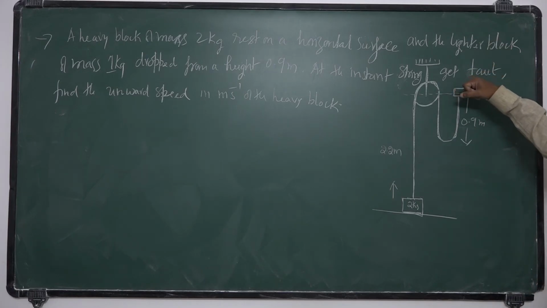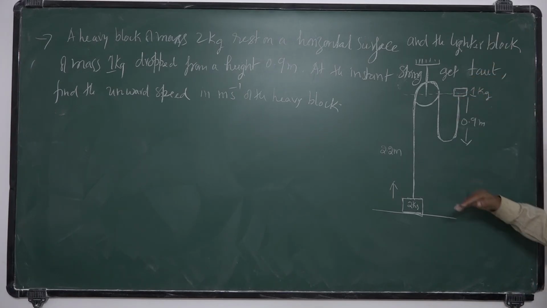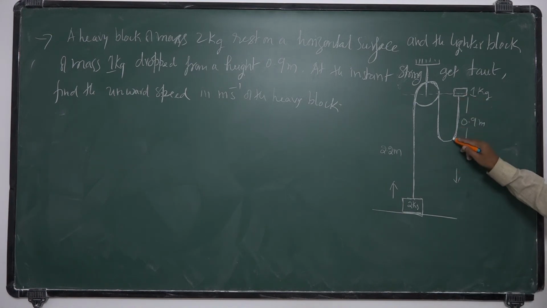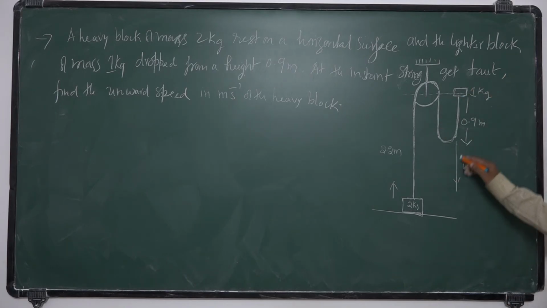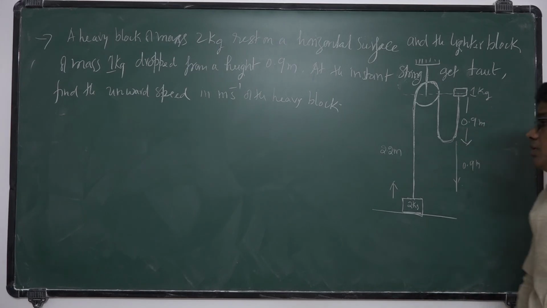See, when it is released, it will fall down with a certain speed, isn't it? It is 0.9 and again 0.9 meters, because it is folded in half. So the total height it falls is 0.9 plus 0.9, that is 1.8 meters. So it is falling from a height of 1.8 meters.